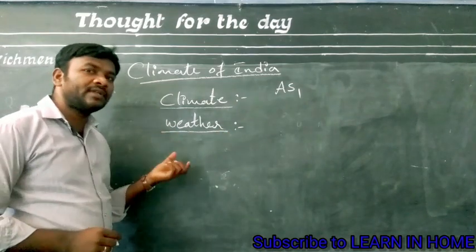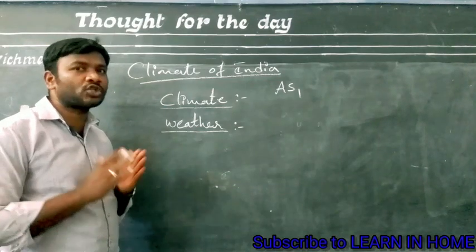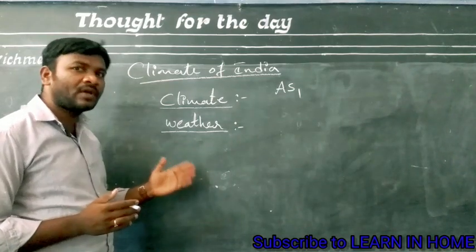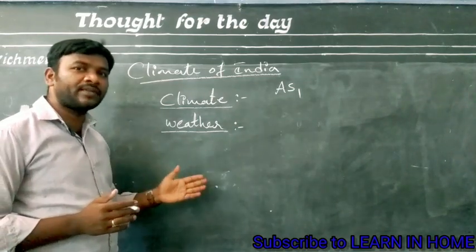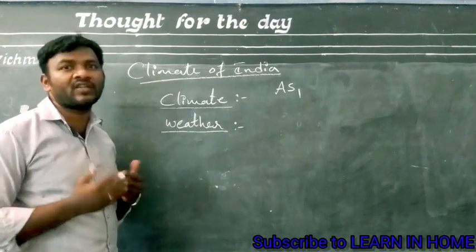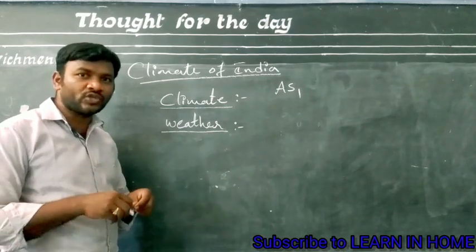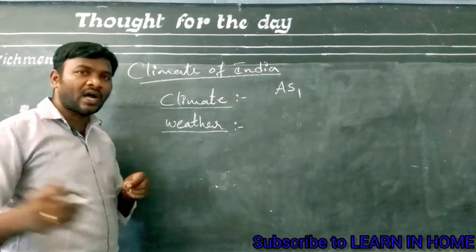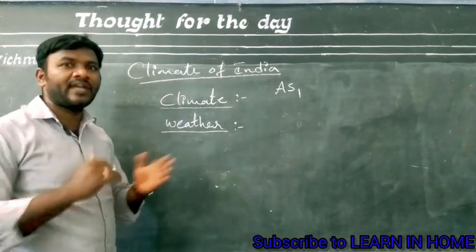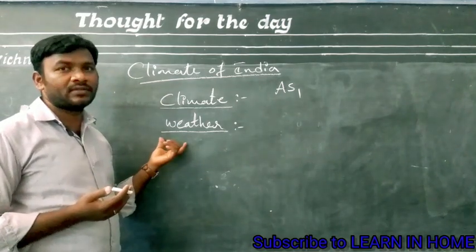The atmospheric elements that remain for a short period of time and for a short area can be described as the weather. And these atmospheric elements can fluctuate very frequently, like whatever the temperature is at present, it may change after 1 hour, 2 hours, by evening, or in the morning, or by the next day. It will fluctuate very frequently. It can be described as the weather.